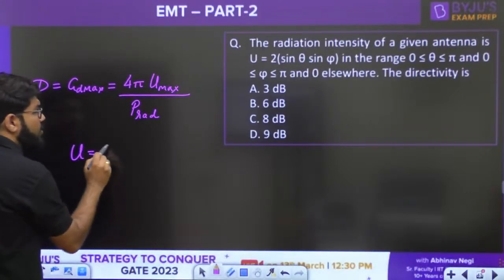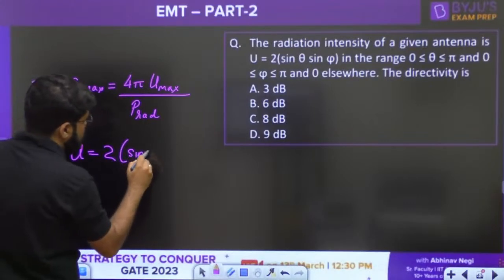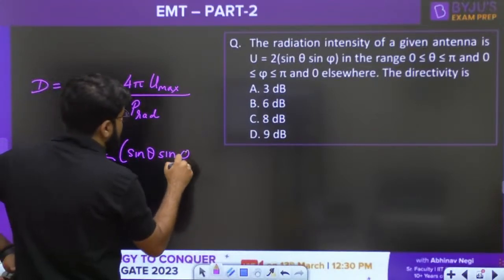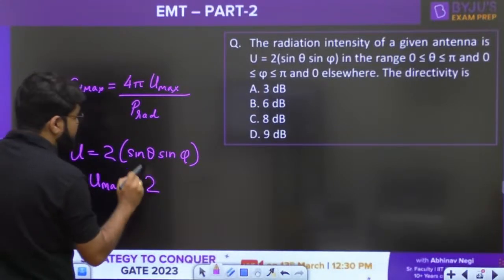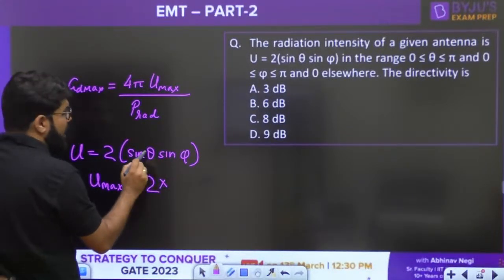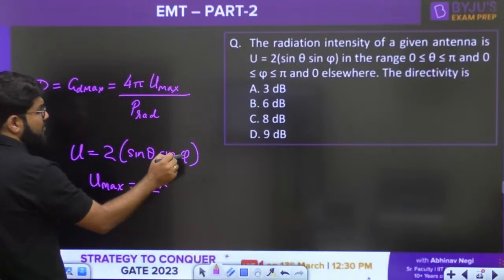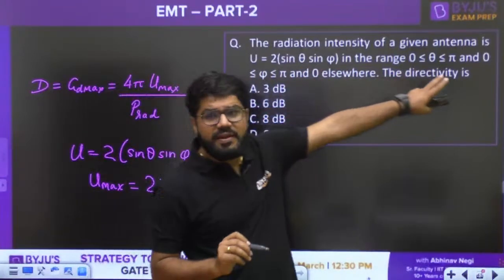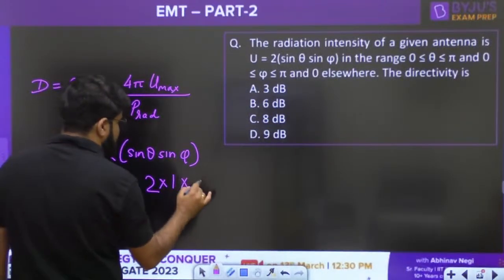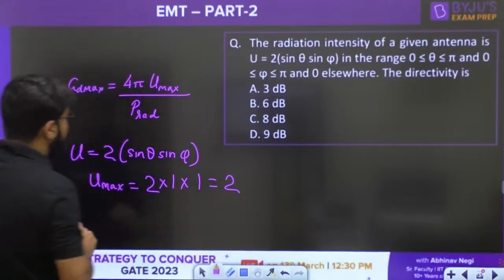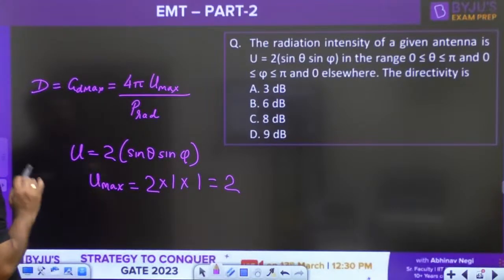Now U is given to you as 2 sin theta sin phi. So sir, what should be the value of U max? What is the maximum value of sin theta? That occurs at theta equal to pi by 2 and then phi equal to pi by 2. Both are in the given range. The range is 0 to pi. So sin theta maximum value 1, sin phi maximum value 1. So U max value is 2. So that is not a problem.